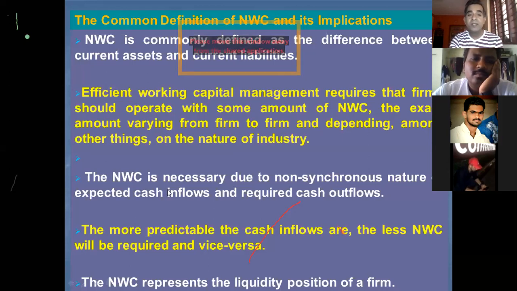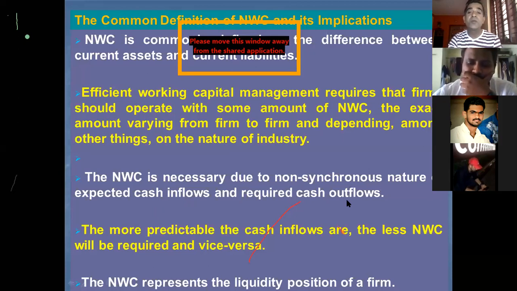The net working capital is necessary due to the non-synchronous nature of expected cash inflows and required cash outflows. The cash inflows and cash outflows, though estimated, are not always the same. Always there will be a difference. Whatever the difference amount, that is nothing but working capital, and the company is required to maintain that difference amount.